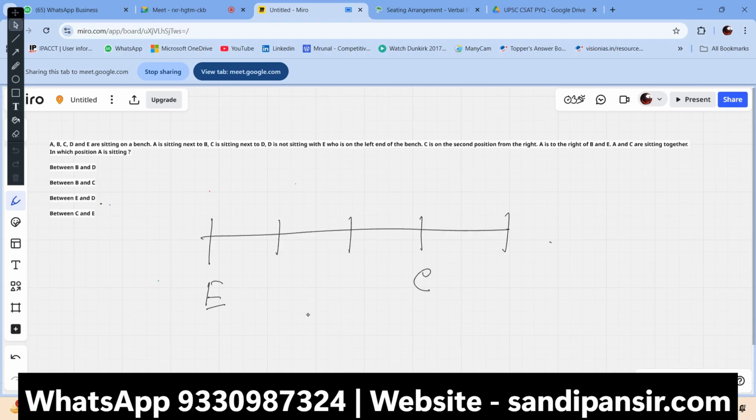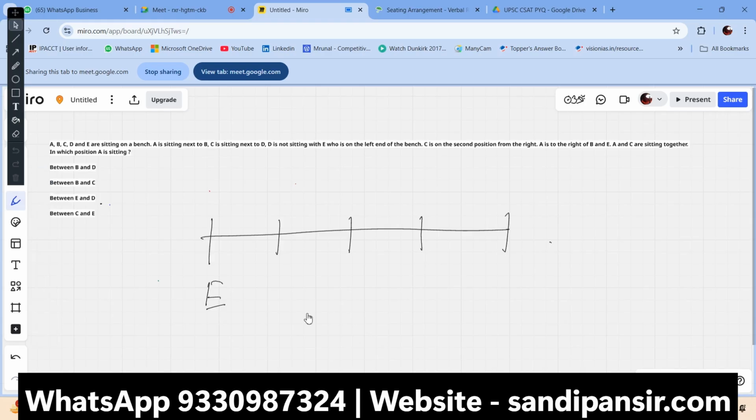A is to the right of B and E. A and C are sitting together. Okay, sitting position from the right. That means it should be here. From the right is second position. C is here. A is to the right of B and E. Okay. A is sitting next to B. No, it's not going to happen here. Totally, we have to read it down.